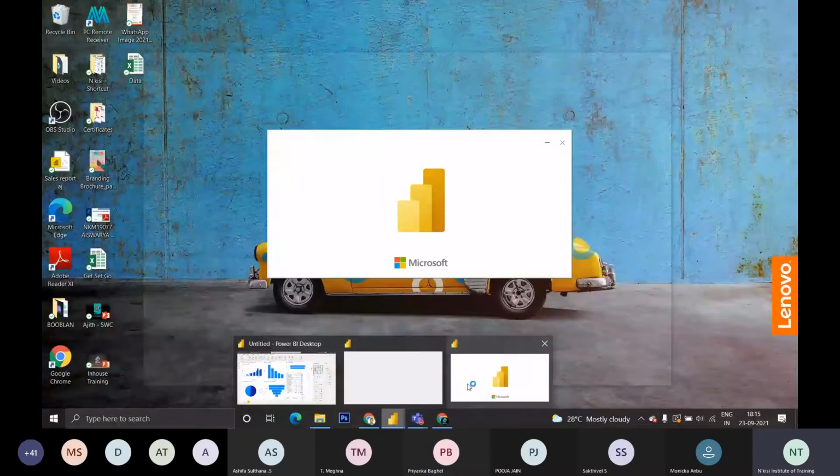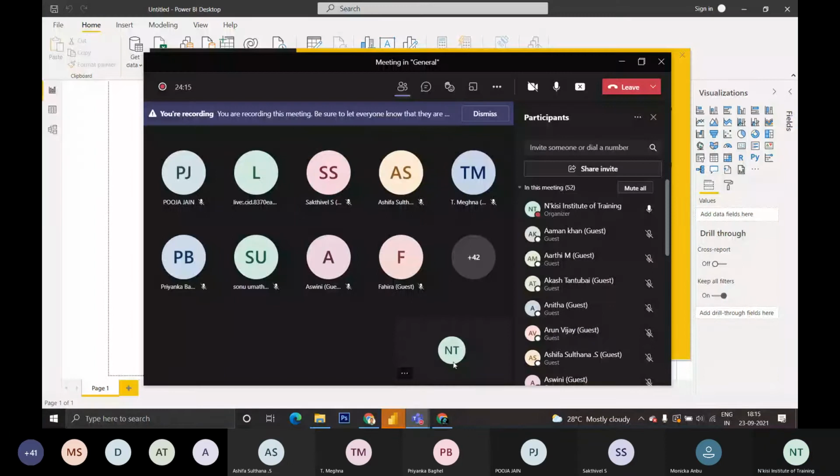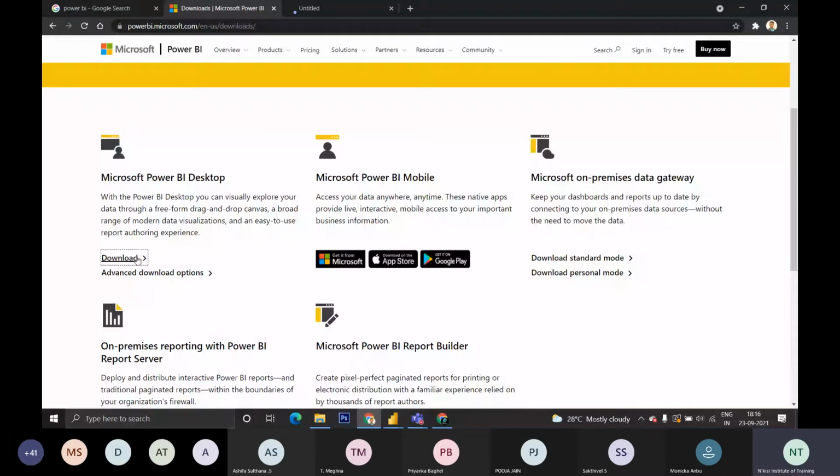If you have any doubts, you can ask. First you have to go to Chrome, click Power BI, and in that click download. It takes time, it's about 700 MB. You can download it later. Just take a look at what is available in it. We are going to give awareness about those features and functions, then you can look at it in depth.